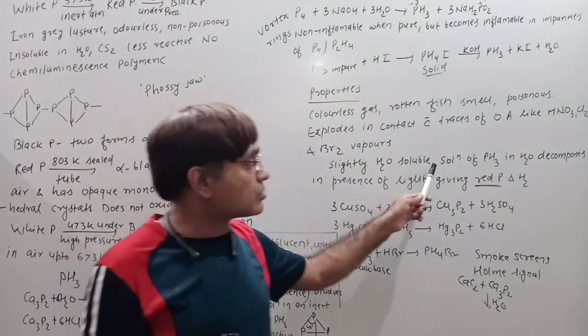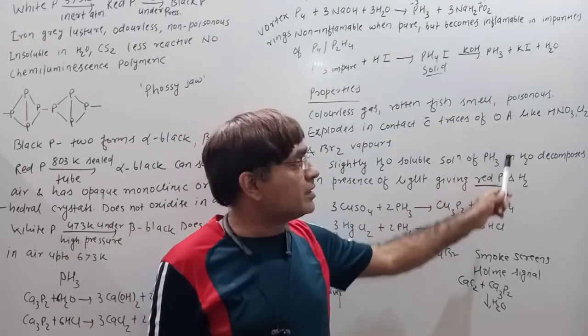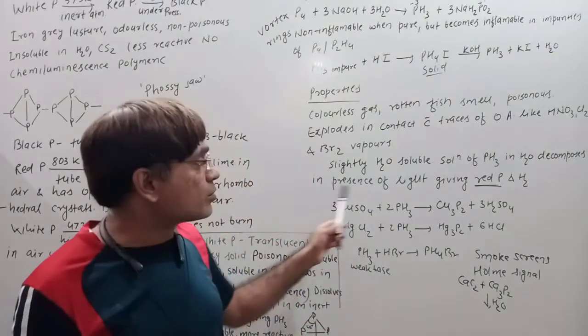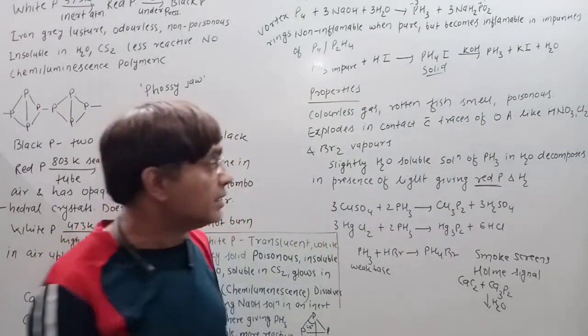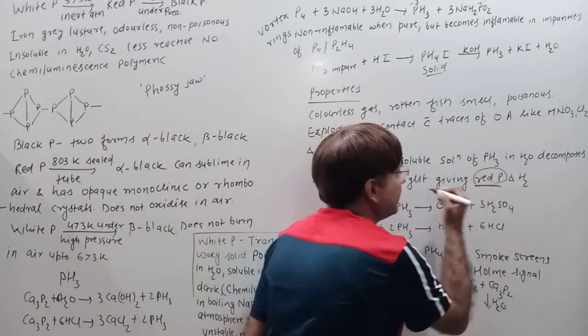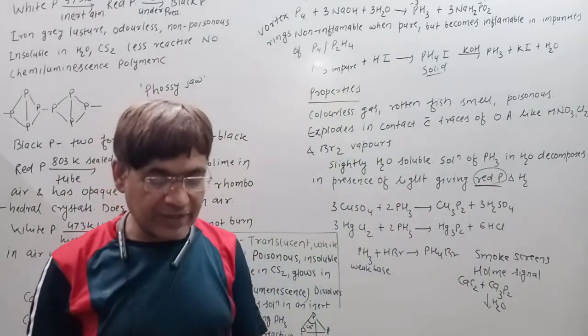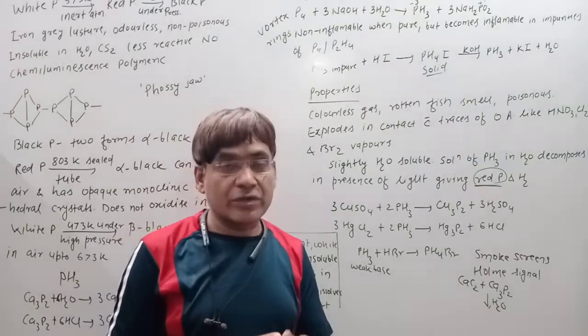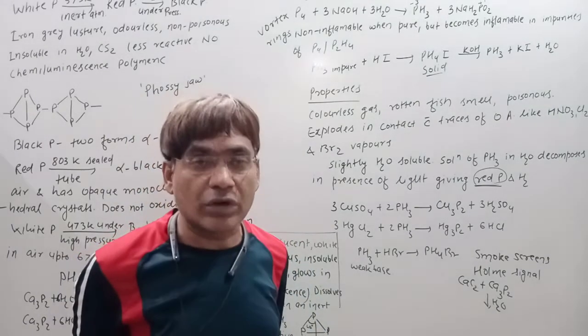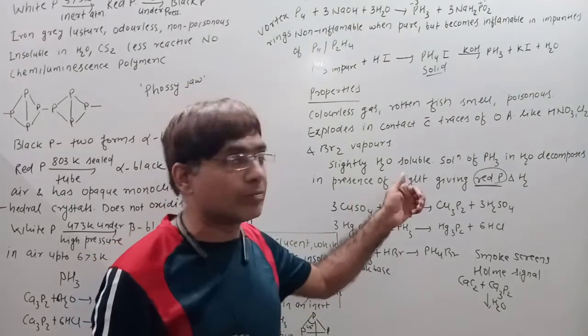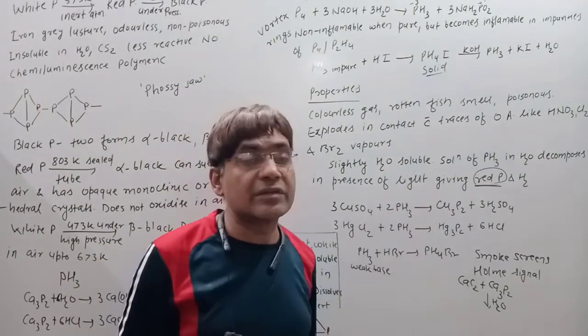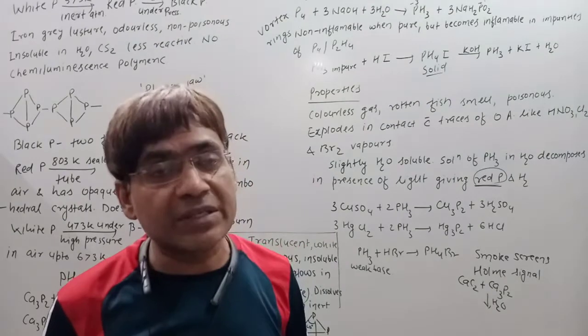This solution of phosphine in water decomposes in the presence of light, giving red phosphorus and hydrogen. This needs to be kept in mind for questions. For the solution of phosphine in water, when it is exposed to light, what happens? It decomposes, and its decomposition gives red phosphorus plus hydrogen.